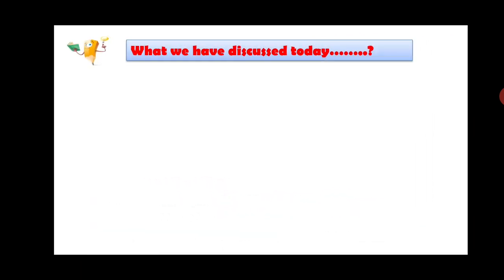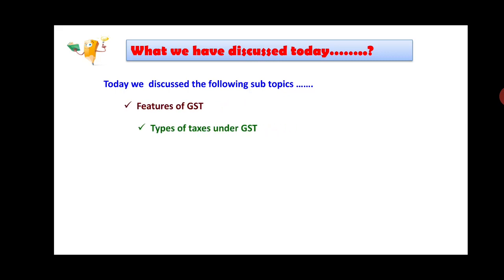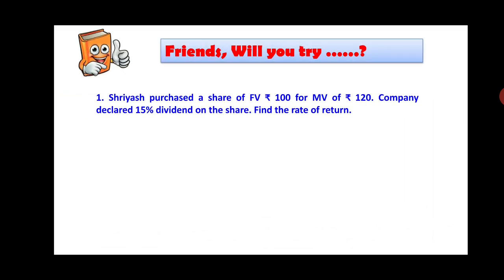So friends, what we have discussed today is features of GST, types of taxes under GST, shares, rate of return, and a few problems based on this. So these are problems that you have to try. Number 1, Sri has purchased a share of face value rupees 100 for MV of rupees 120. Company declared 15% dividend on the share. Find the rate of return.